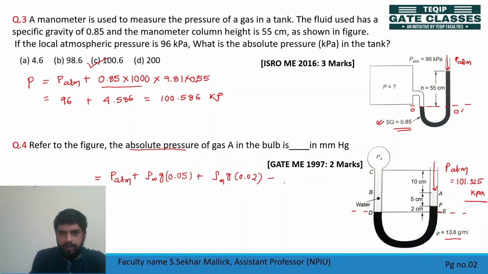So what is this height? 10, 5 to 7, 17, and this is your water. So pressure due to 17 centimeter height is rho w g, 17 means how much meter? 0.17, isn't it? So all these are in Pascal. So this is your pressure at A.